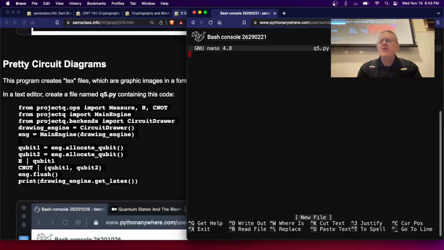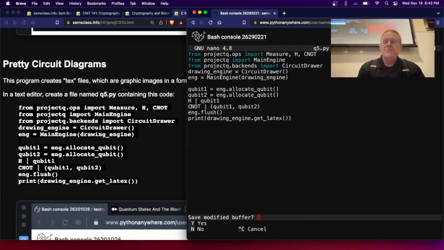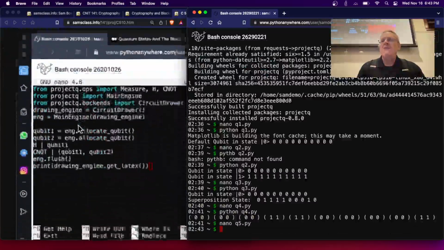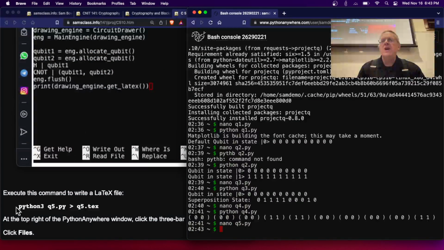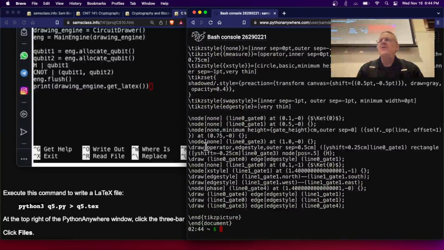It's a way to represent pretty pictures. So this is going to have a circuit drawer thing and draw it and create something with LaTeX. So I'll run this. And when you run it, it's going to put weird junk all over the screen. I'll run it normally to see what it looks like. Python Q5. If you run this, it runs, but it spits out this weird looking stuff.